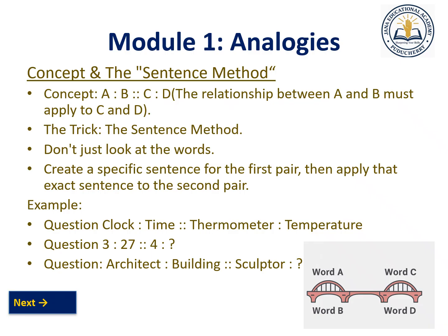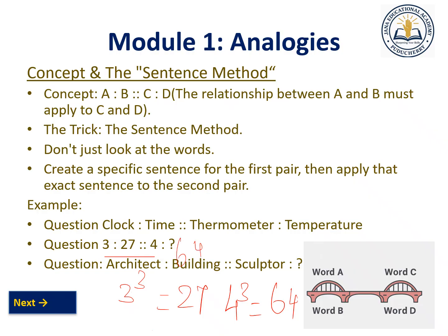In the next question, you can see that the number 3 is to 27, then 4 is to what? You know that 3 is to 27, then 4 is to what? What is the relationship between 3 and 27? You have to find out. The relationship is 3 cubed is 27. Similarly, 4 cubed is 64. So the answer here is 64.